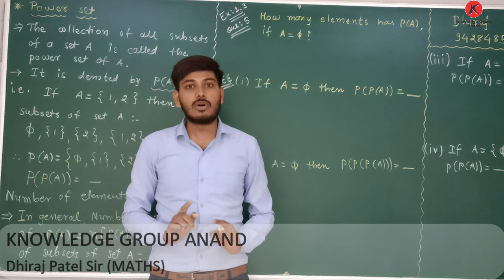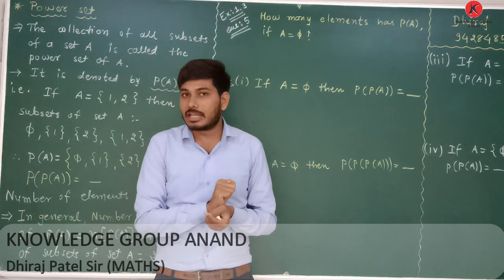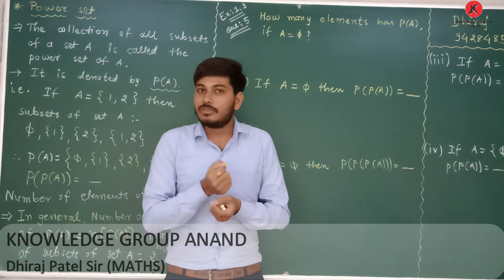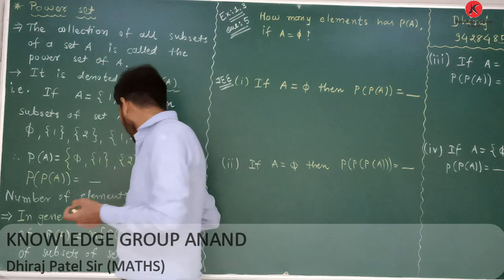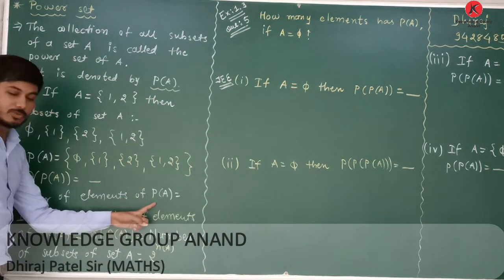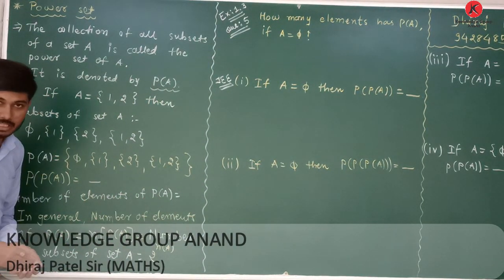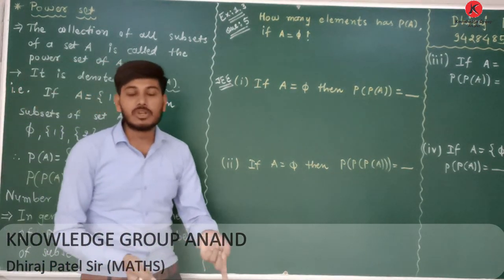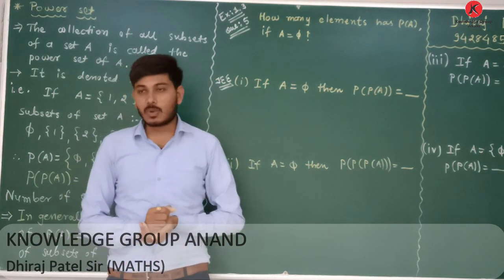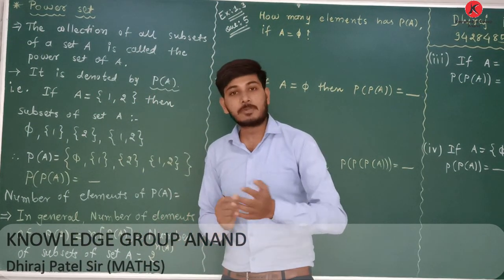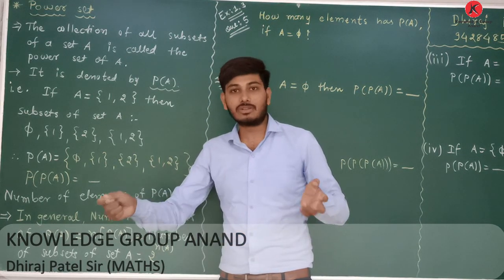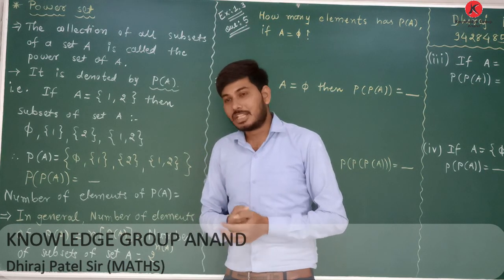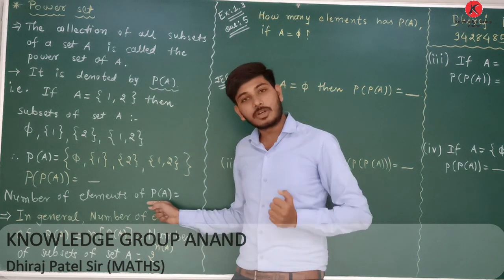The collection of all the subsets of set A is known as the power set of A. Therefore, the number of elements of the power set of A is equal to the number of subsets of set A, because it is the collection of all the subsets of set A.